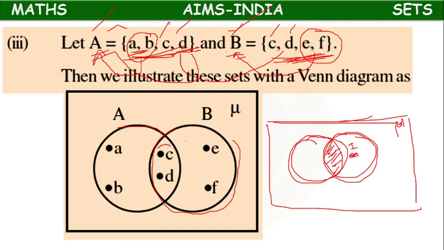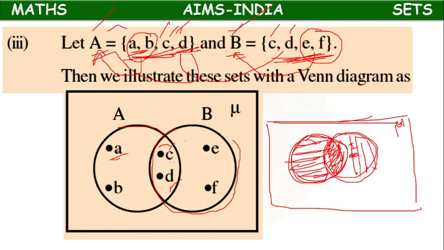So in the common part, we will mention the 2 common points, C and D. So here this horizontal lines portion, it belongs to only A. This horizontal lines portion, actually these are cross lines actually. Cross lines portion, common portion. This horizontal line portion, only A. This vertical line portion, only B.